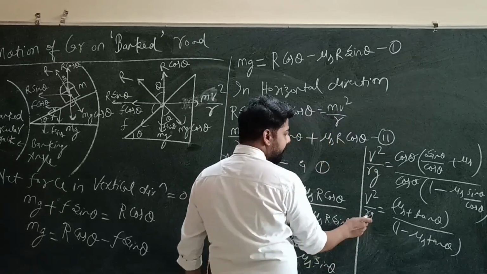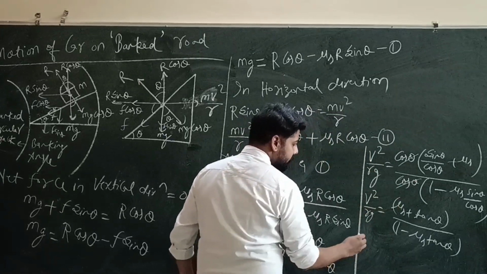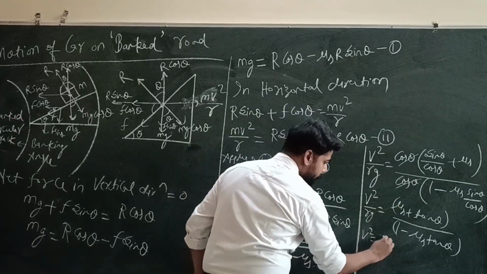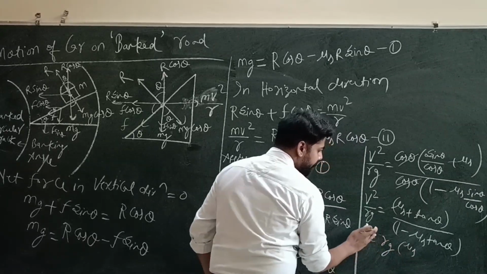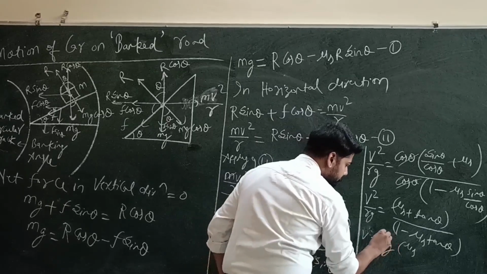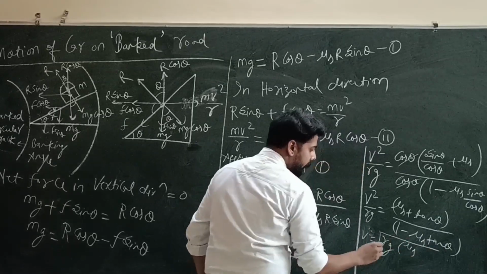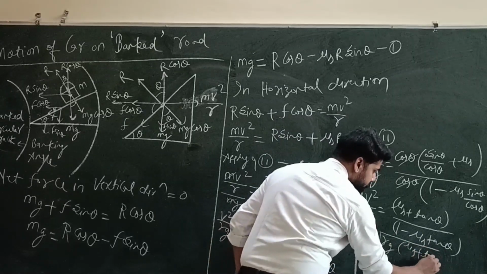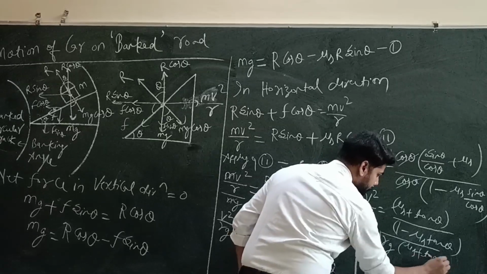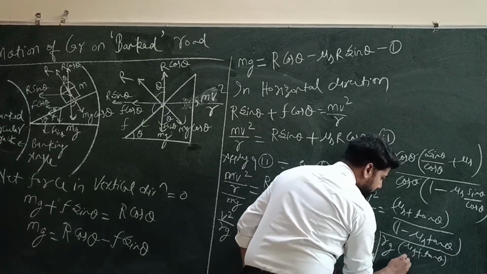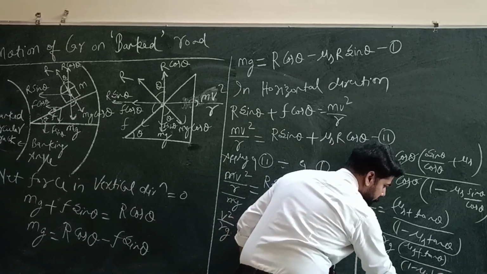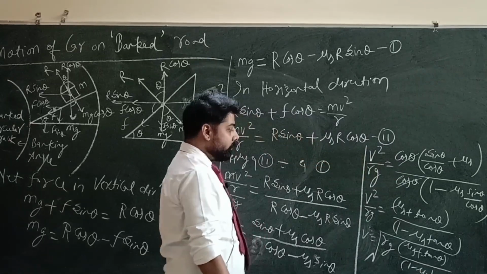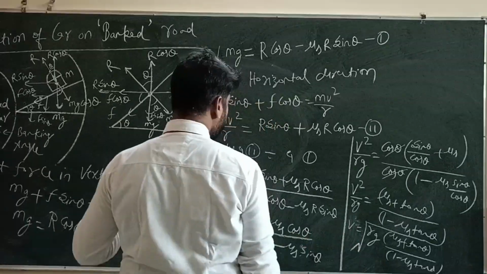If I multiply the rg to the right hand side, I will get v square equals to rg. So ultimately I can write it as under root rg, mu s plus tan theta upon 1 minus mu s tan theta. So this is the safe velocity.